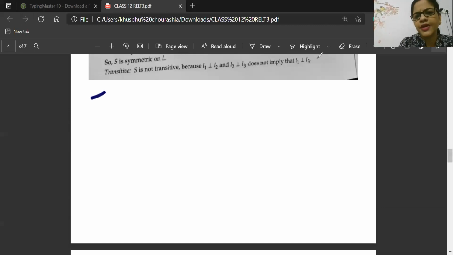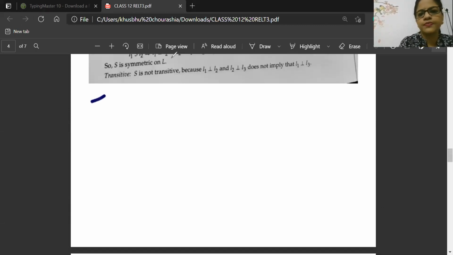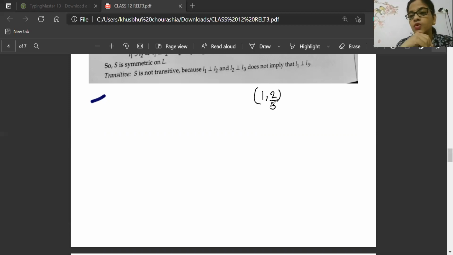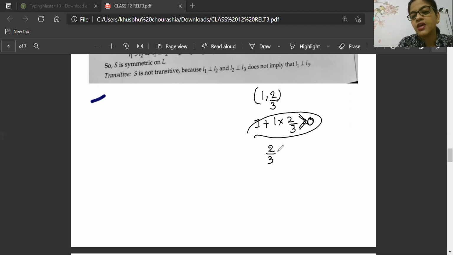Okay. Now look here, beta. Take 1 comma 2 by 3. Now beta, 1 comma 2 by 3, if it is multiplied, it will be always greater than 1. Sorry, it will always be greater than 0. Okay. Now 2 by 3 comma minus 1.